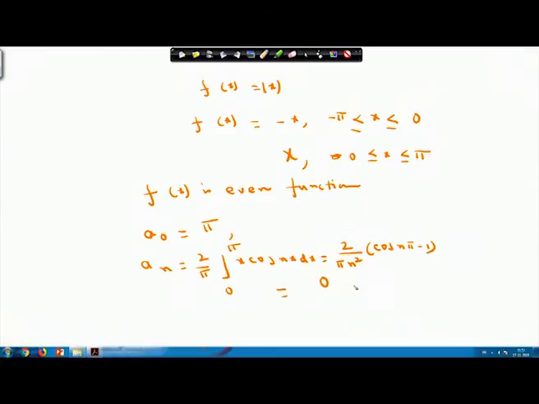This will be 0 whenever n is even, and cos n pi will be minus 1 whenever n is odd. So, in that case it will become minus 4/(pi n^2) when n is odd. So, a_0 equals pi, a_n equals 0 when n is even, and minus 4/(pi n^2) whenever n is odd.